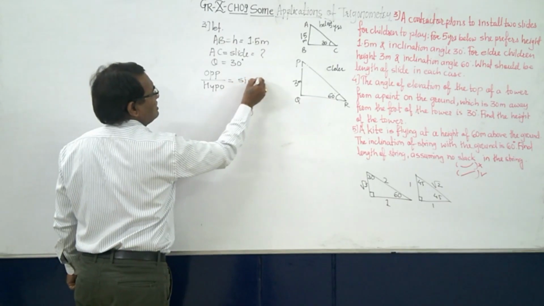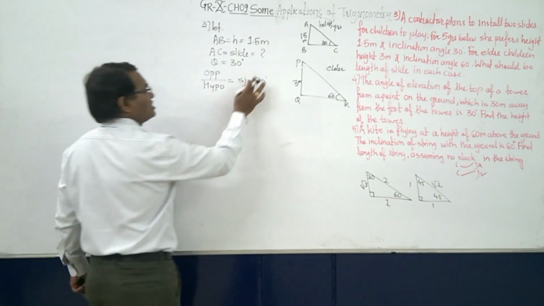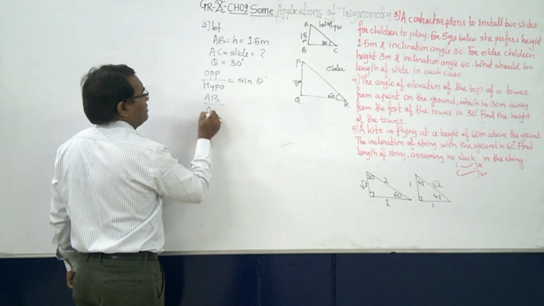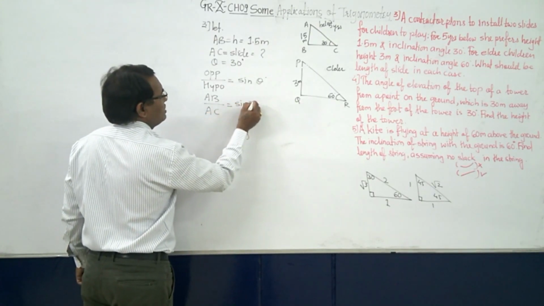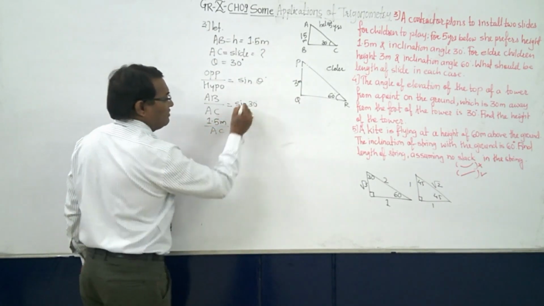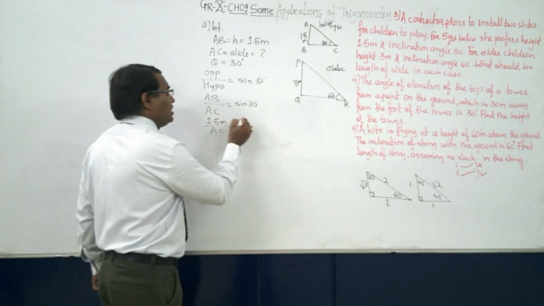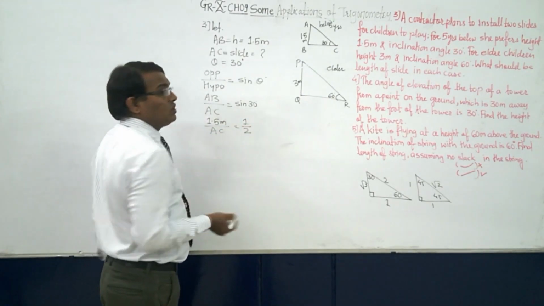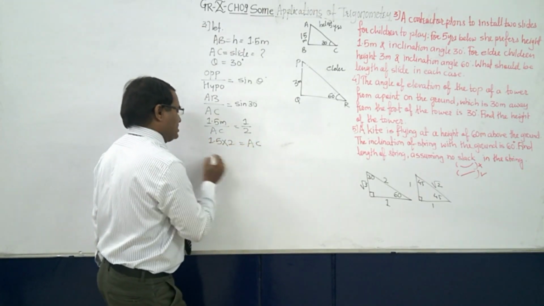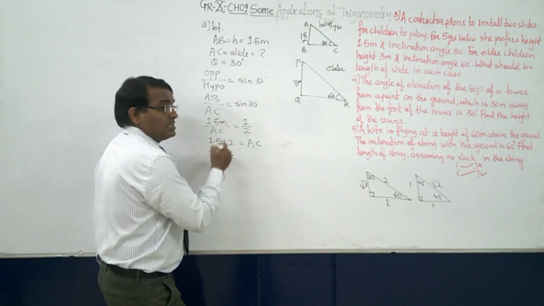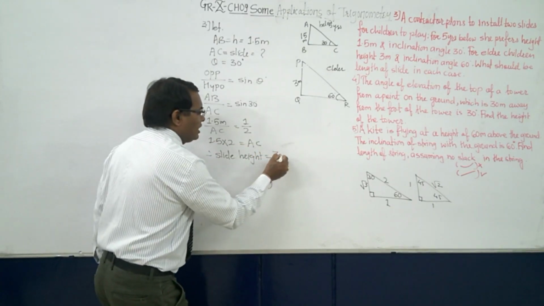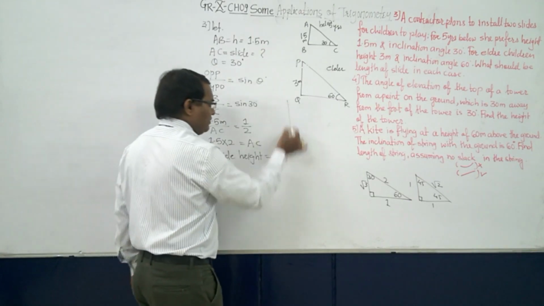It means opposite side upon hypotenuse, and we know that this is nothing but sin theta. First here we will write down sin theta. Now opposite is AB, hypotenuse is AC, and the angle is sin 30 degree. AB is given as 1.5 meter, and the value of sin 30 is 1 upon 2. So by cross multiplication, 1.5 into 2 is equal to AC. So the slide length is 1.5 into 2, which is 3 meter.